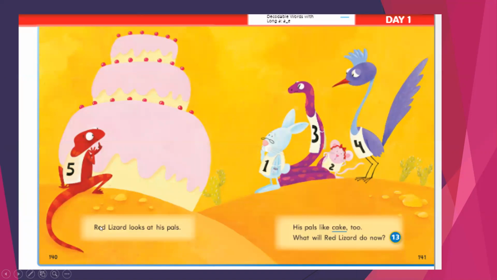Then, red lizard looks at his pals. I told you pals mean friends. His pals like cake too. They are feeling sad. They also like cake. What will red lizard do next? What will red lizard do now?